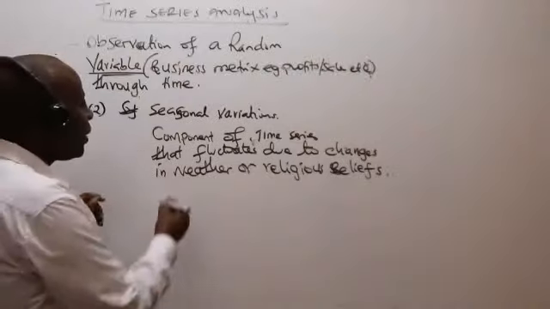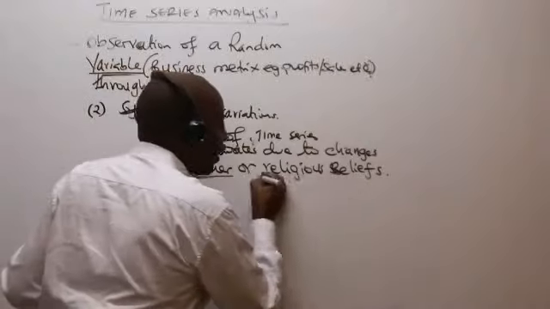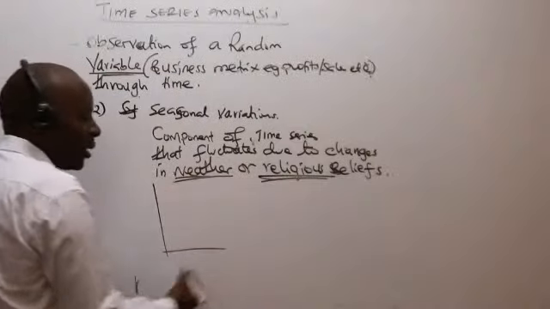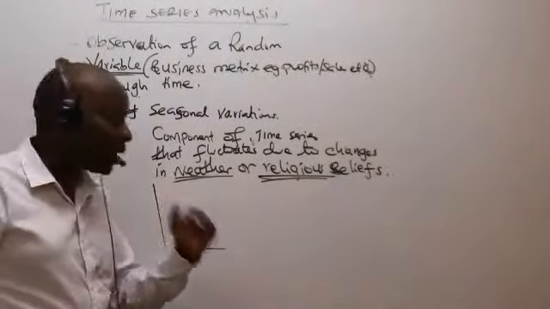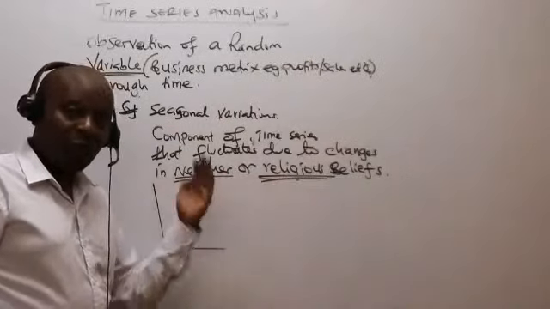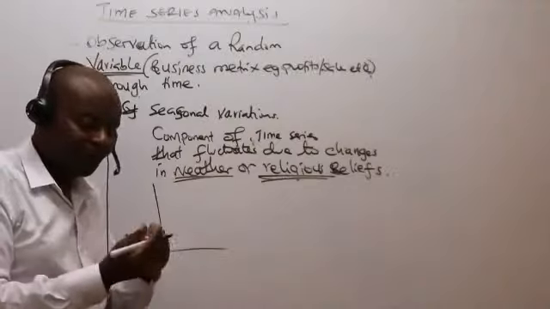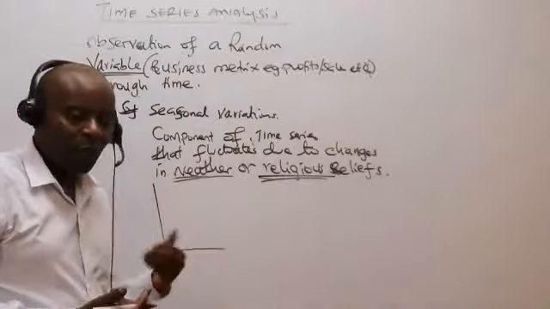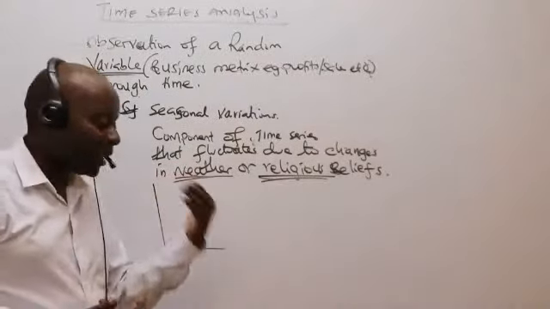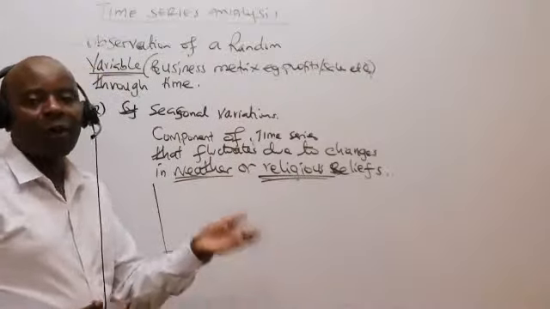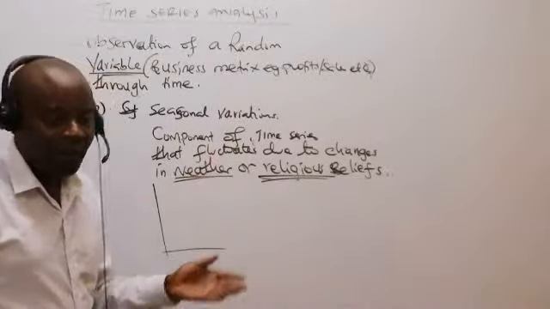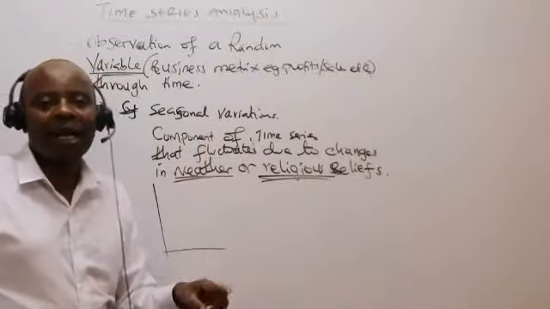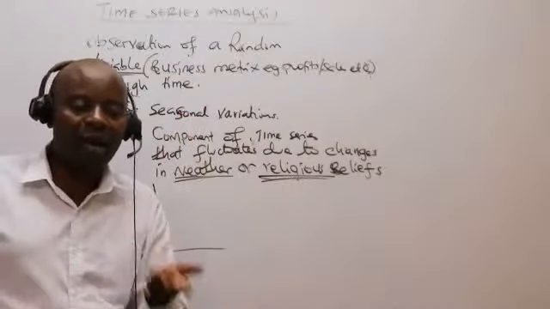Ladies and gentlemen, these two factors normally will give us seasons. For example, what do we expect of sales of a supermarket during Christmas? Christmas is a religious function. We expect sales to be up there at the roof. During weather seasons, for example if it's raining, we expect sales of some products to increase, for example umbrellas. So weather will always bring seasons, making some product seasons good and other product seasons bad.